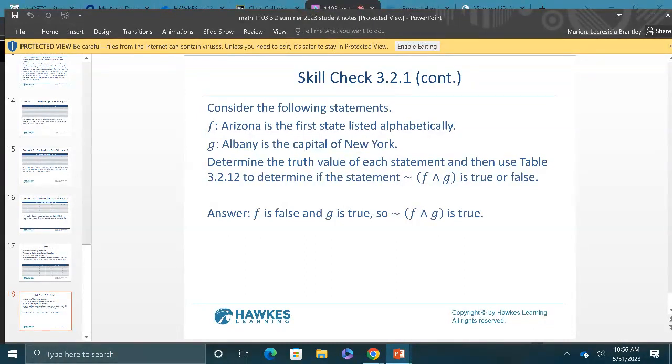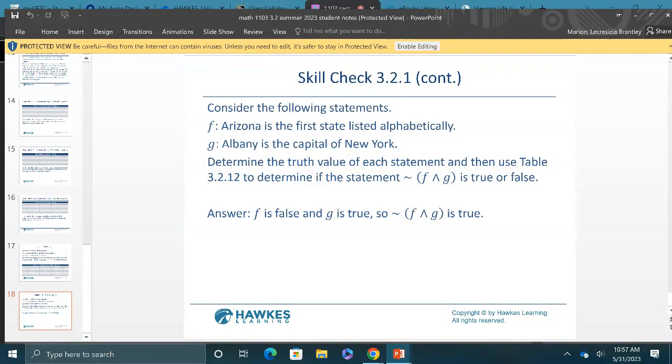So the opposite, if you do F and G, remember we said if it's and, then it's true, we don't have that, right? Because if it's and, it has to be true and true for it to be true. So for just this right here, this will be false. And then what's the opposite of false? True. That's a lot of thinking right there. But that's what they do.